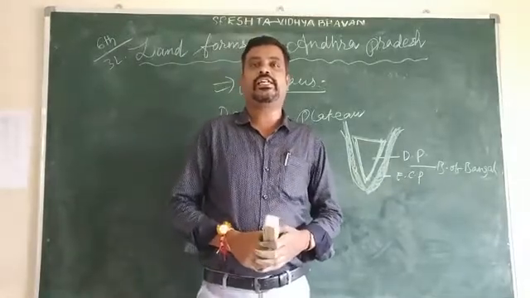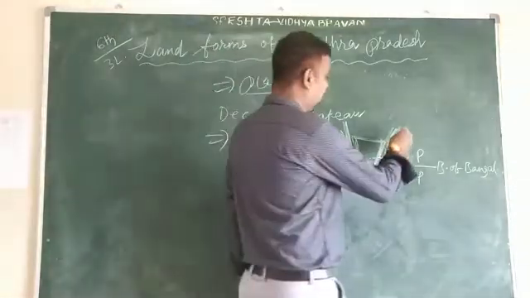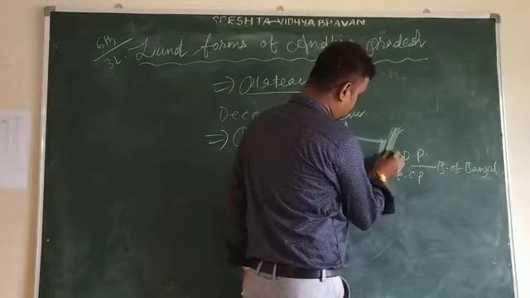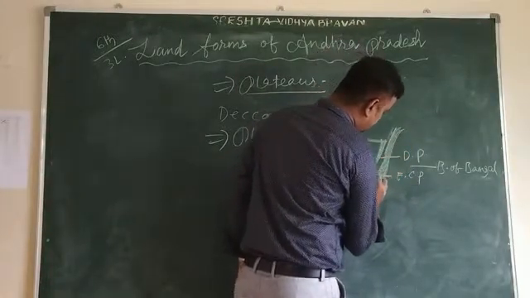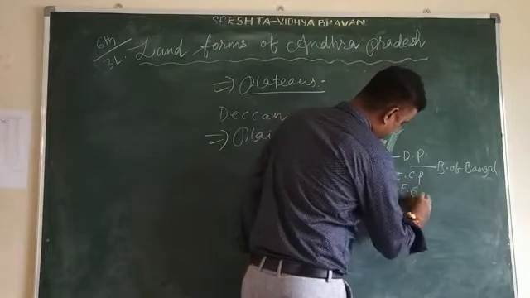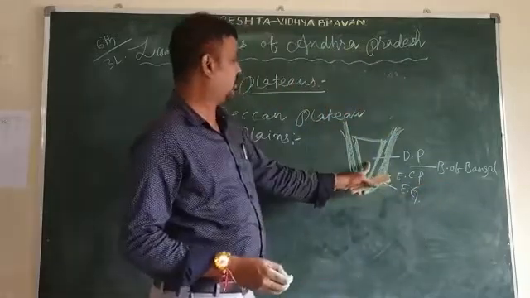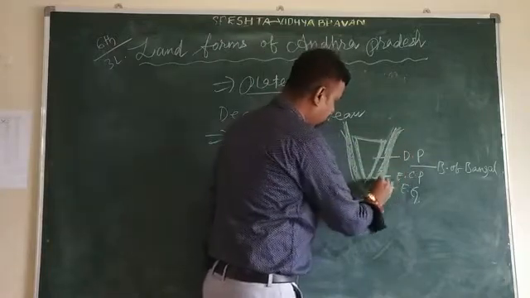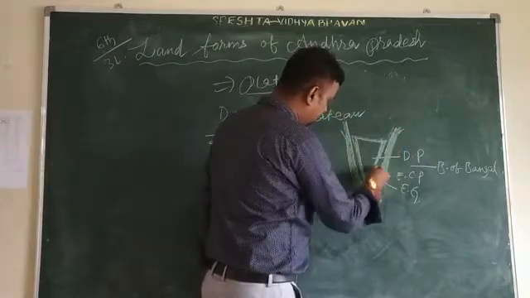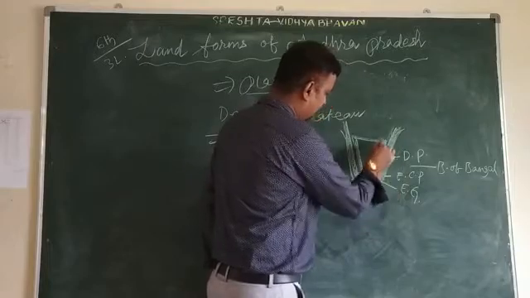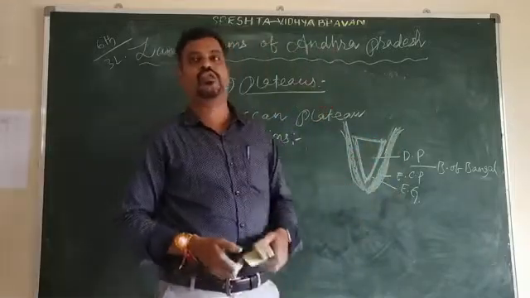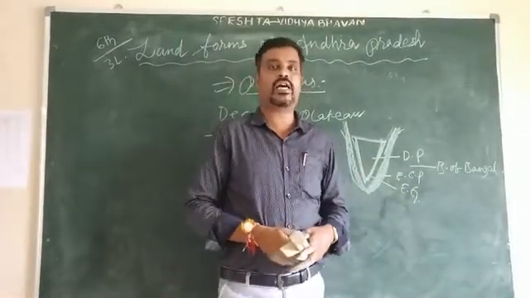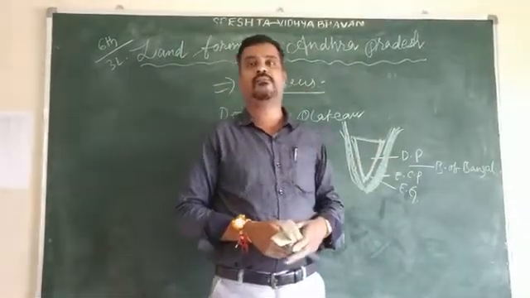And the Eastern Ghats are in the eastern side. Here some Ghats are there. This is the eastern coastal plain, and this is the Eastern Ghat, and this is the Deccan Plateau. First one is the eastern coastal plain, then the Eastern Ghat, and next the Deccan Plateau is located, along with the Bay of Bengal.